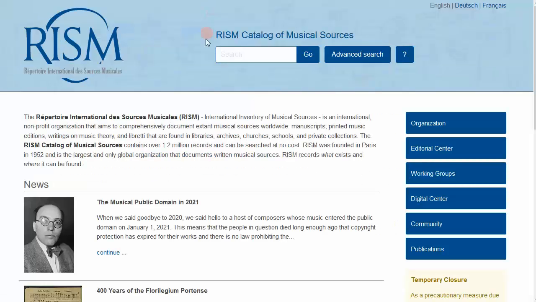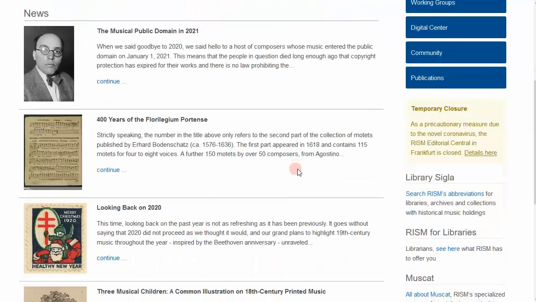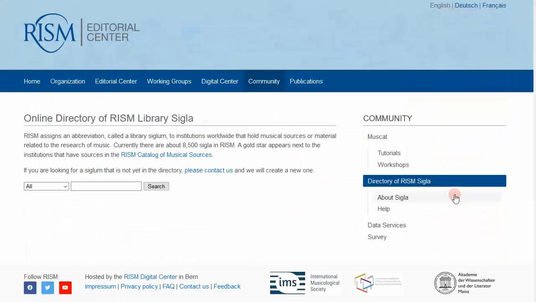From the RISM website, click on the link to the library Sigla directory on the right. You can enter words to search all of the fields or search specifically for institutional names, library Sigla, cities, or countries by selecting the option in the drop-down menu. As an example, let's search all fields for Library London.